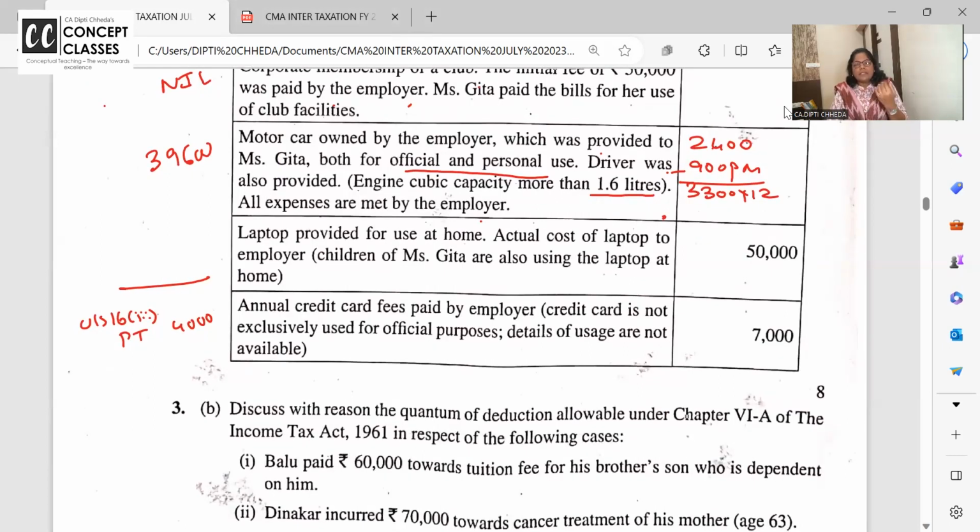Laptop use at home. Laptop and computer use at home. Children of Geeta are also using the laptop, no problem. But laptop and all given at home is not taxable. Credit card fees paid. Credit card is not used for official purpose. So if your credit card bills are paid by employer, then definitely they are taxable, even if details of usage are not available.